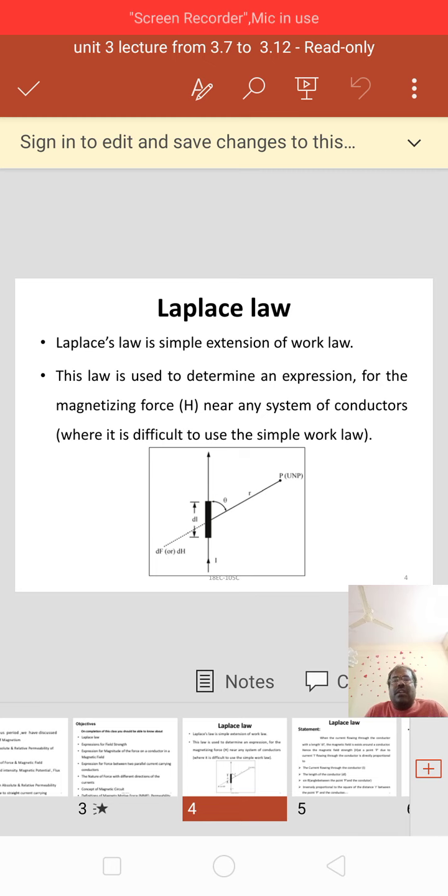Laplace law. Laplace law is a simple extension of Ampere's work law. This law is used to determine an expression for the magnetizing force H near any system of conductors where it is difficult to use the simple work law.